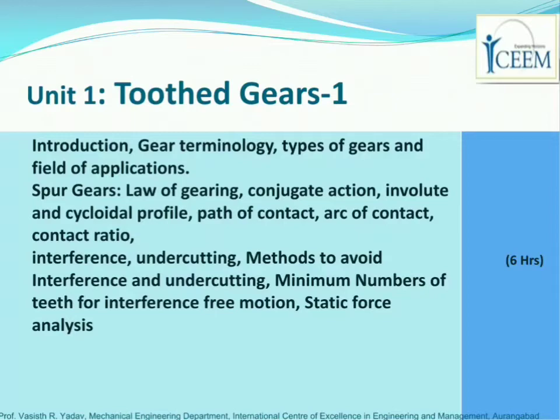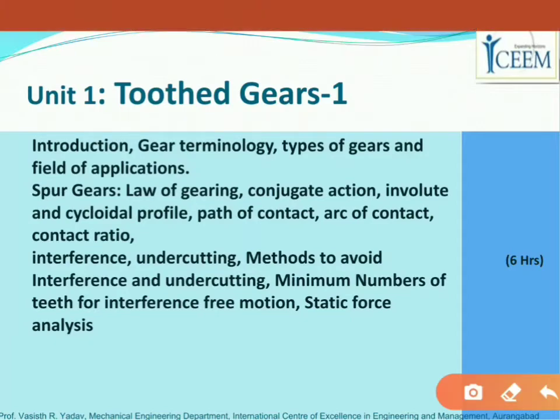Now tooth gears are nothing but simple gears. Now unit 1 is our tooth gears. That is, unit 1 is specifically a study of spur gears, right? In this unit 1, we will study gear terminology. We will see spur gears. We will see some terminologies related to interference and undercutting. We will see how we can avoid this interference and the minimum number of teeth required to avoid interference.